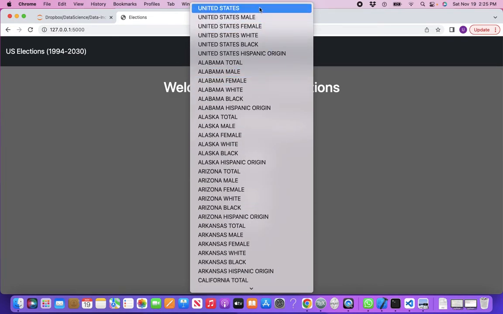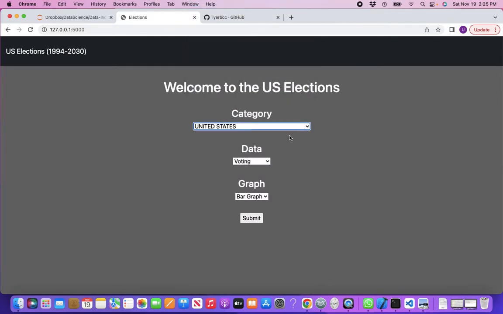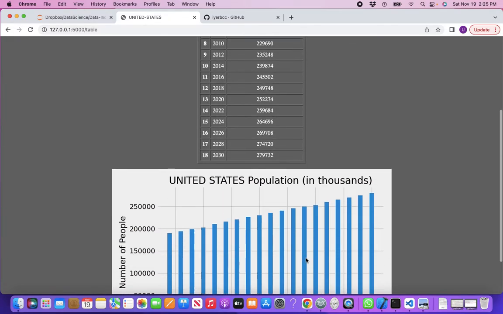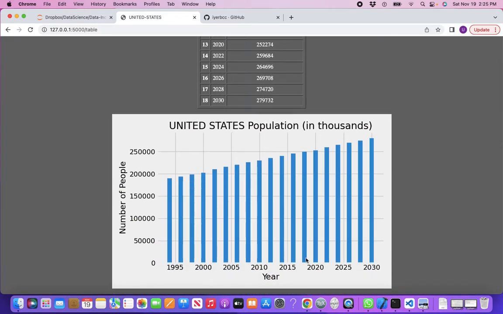Say you go to United States all population, what kind of data you wish to look at. Suppose I'm looking at population. Suppose I want a bar graph. Submit this and you get a table. Notice 2022 until 2030, these are predictions. And here is your bar graph.